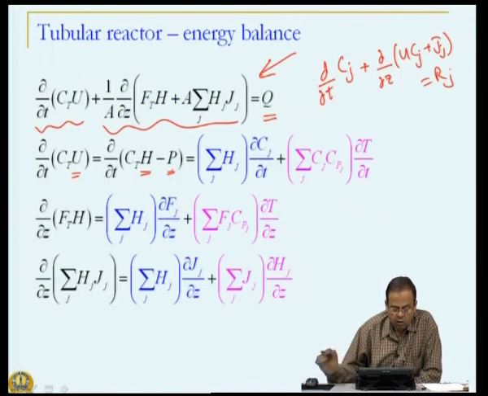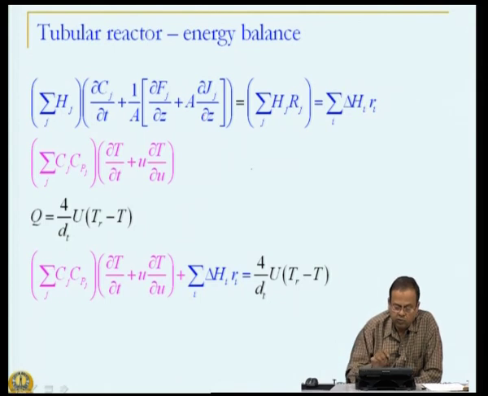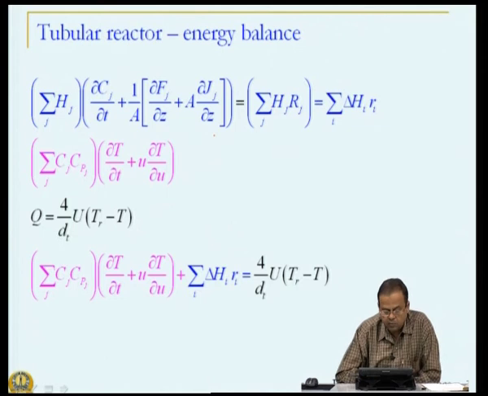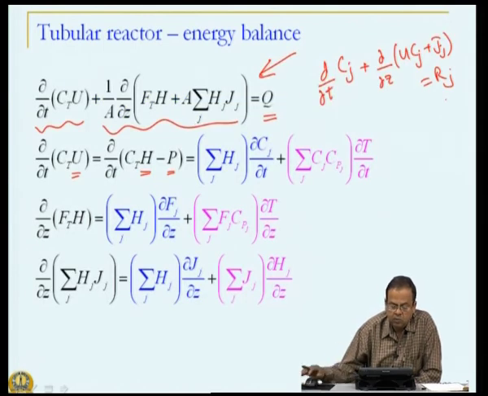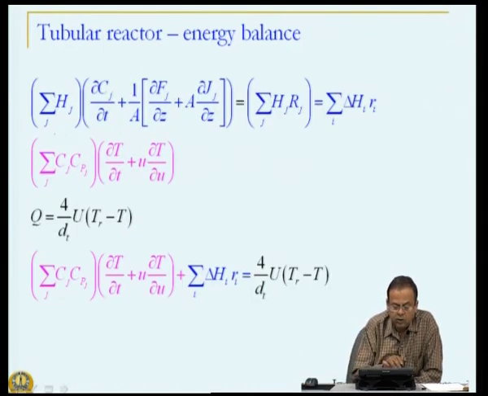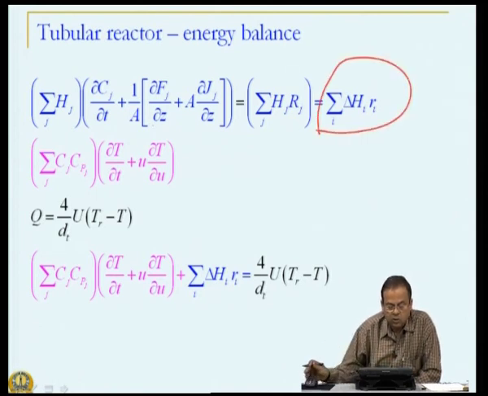All we are doing is expanding these terms, and finally we are left with the following equation: summation Hj into delta Cj delta T plus one over this particular term. This, if you notice, is nothing but our reaction term. So, if you take this particular term, this simplifies to the summation of delta H I R I.